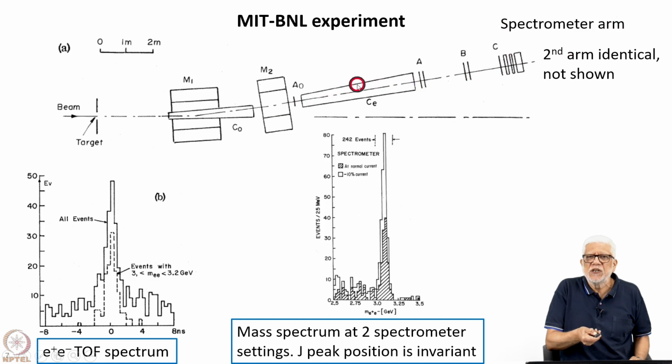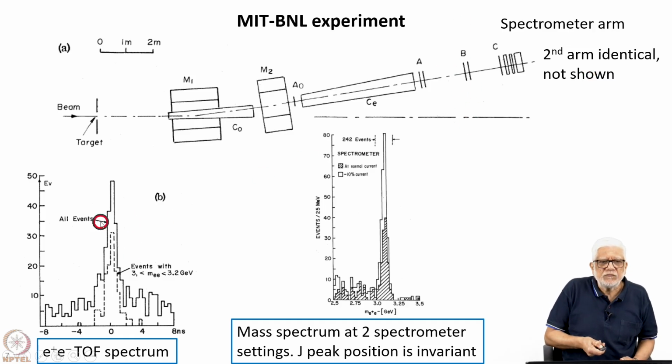What is shown here is one arm of the spectrometer. There are various detectors in between, which were used to characterize the direction and identification of the particle. The second arm is not shown here, but it is also there. I think it is up and down.